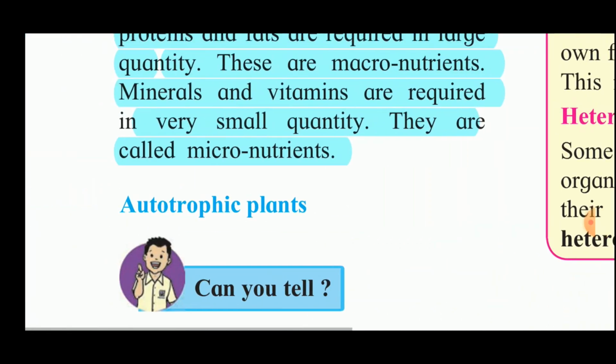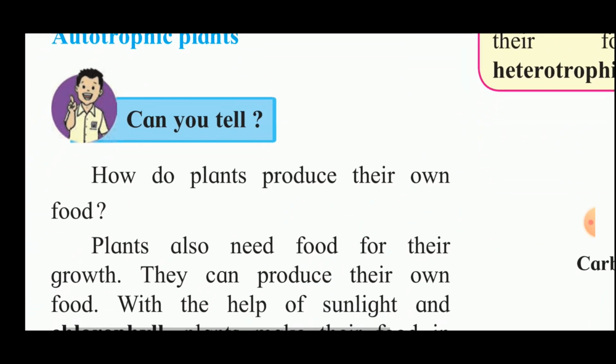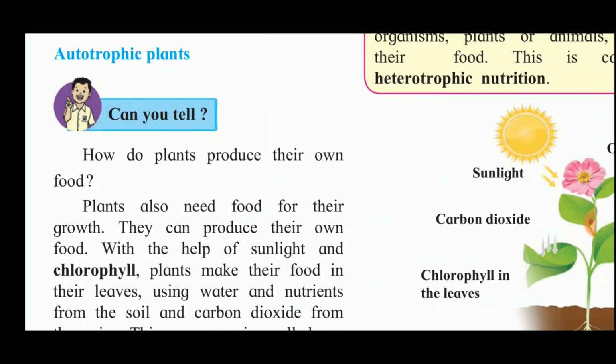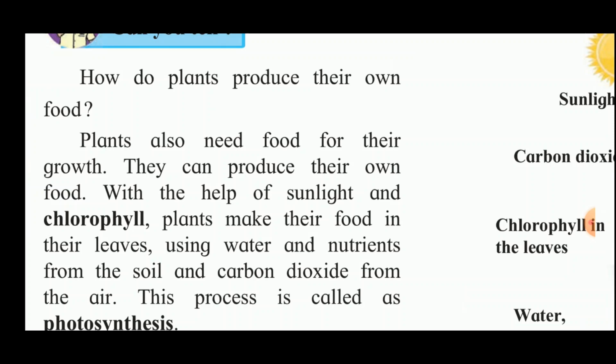Now, next we will see these autotrophic plants. All of you know that plants can prepare their own food. Now, how do the plants prepare their own food? Plants can prepare their own food by the process of photosynthesis. Now, let us see why photosynthesis takes place in plants.